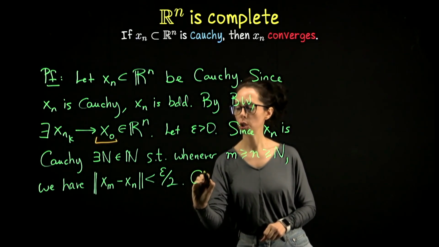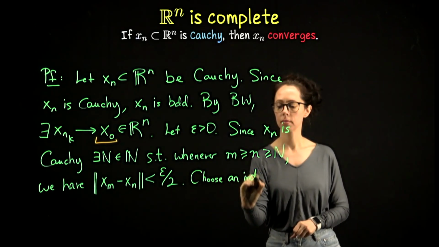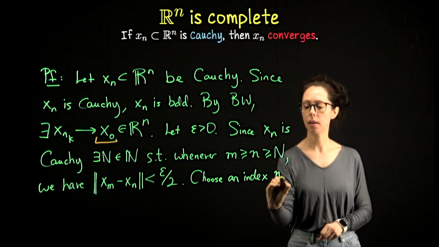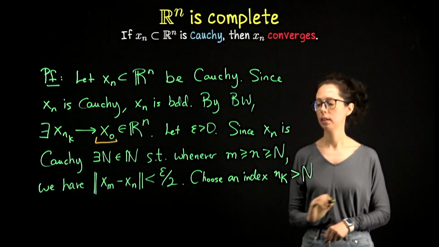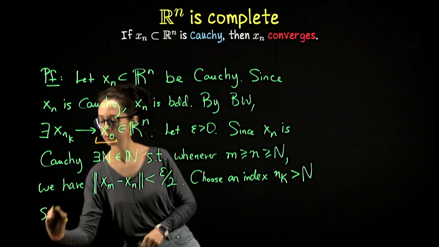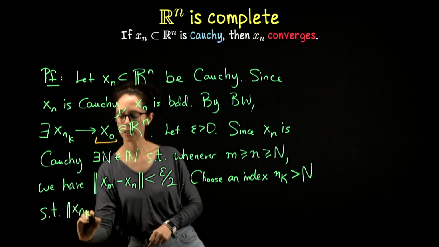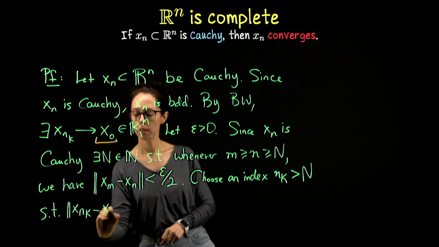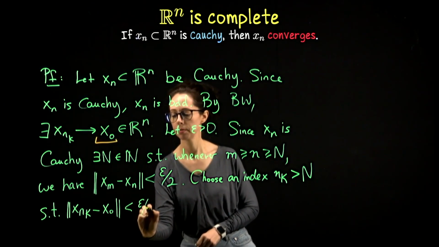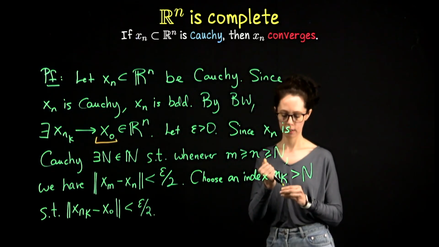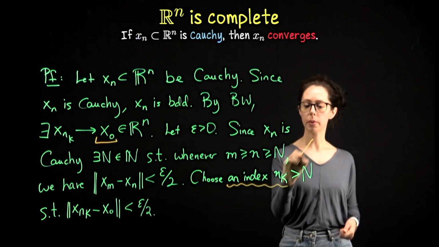So let me say: choose an index n sub capital K beyond this threshold so that the distance from that term to the limit of the subsequence is also less than epsilon over 2. So this here is specific. This is just one particular term.